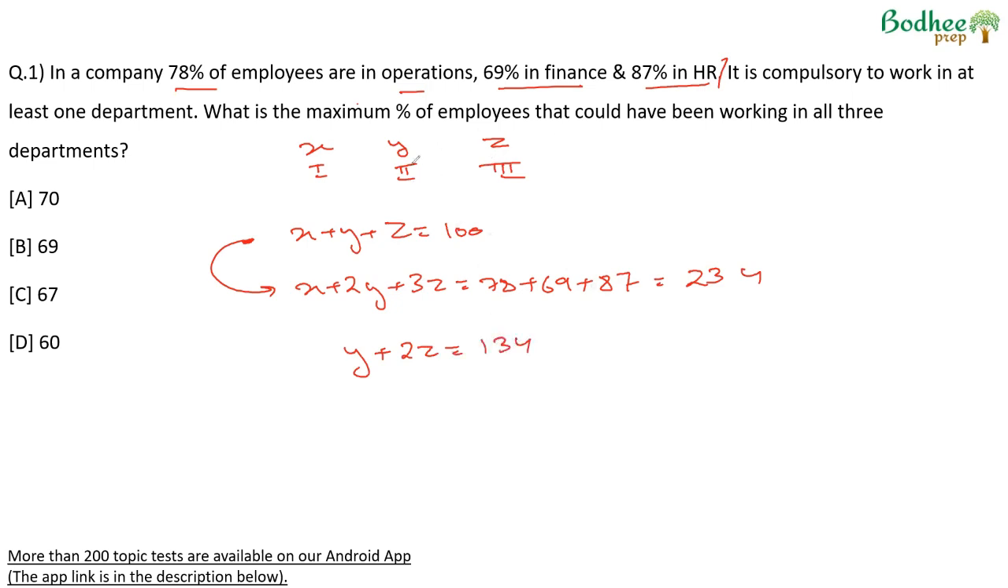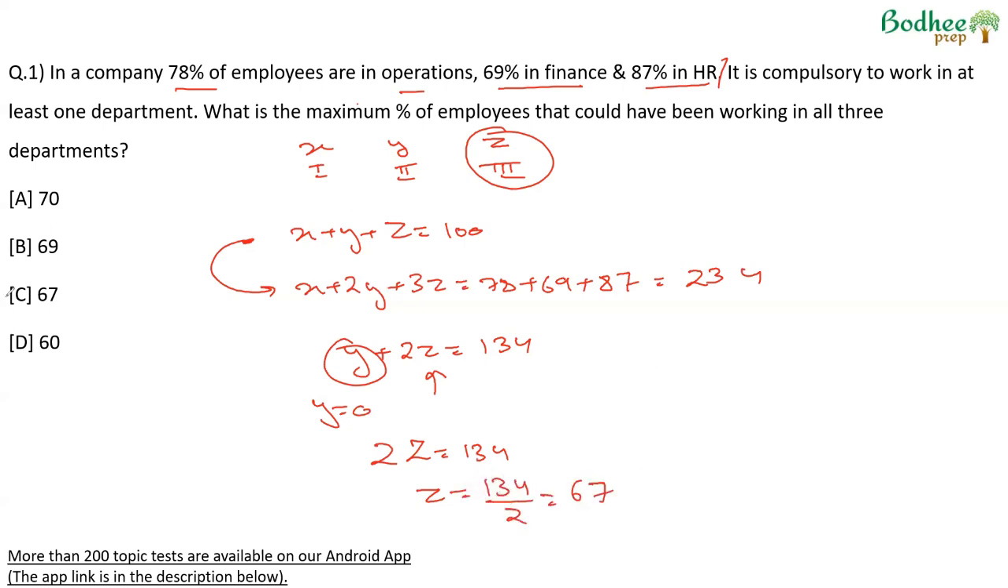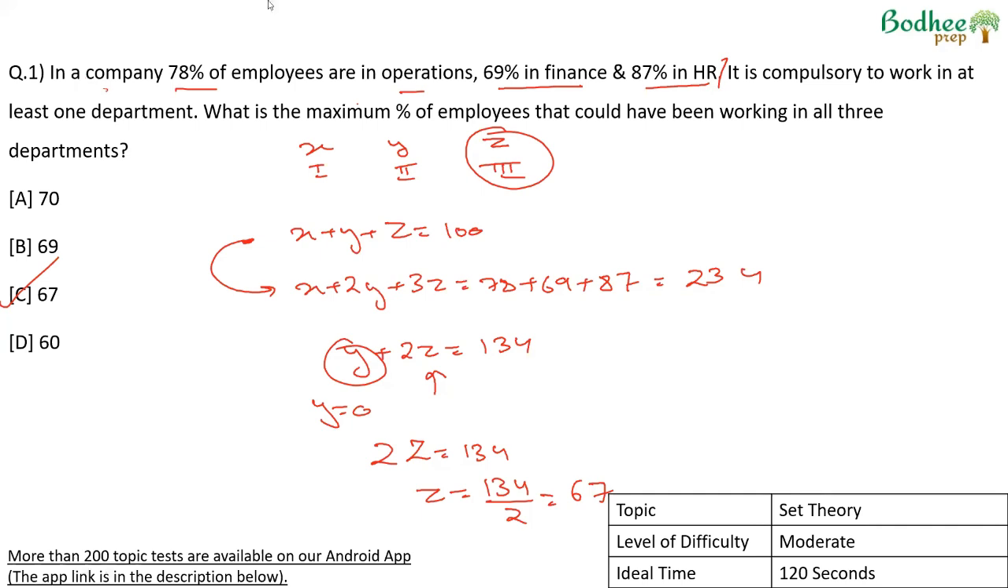We want to maximize the number of people working in all 3 departments. We have to maximize Z. So let us put Y is equal to 0. 2Z will come out to 134. And therefore, the maximum number of people working in all 3 departments would be 134 by 2, or 67, becomes the answer. I think the standard process question, so it's a moderate level of difficulty, about 2 to 2.5 minutes to solve.